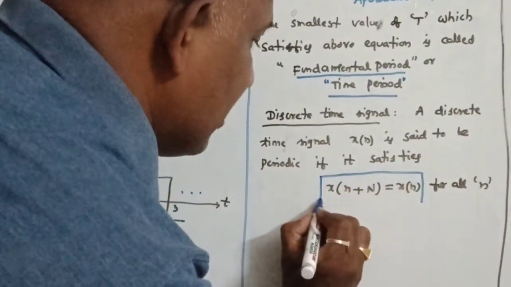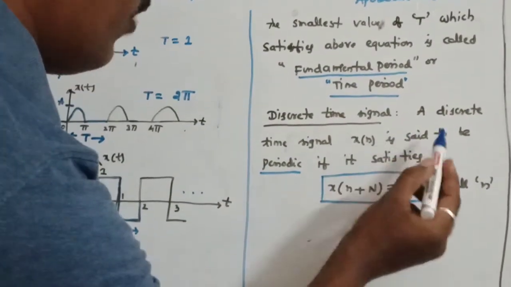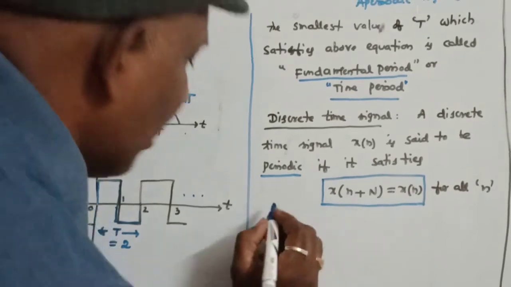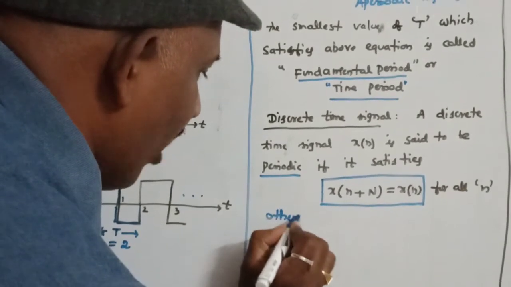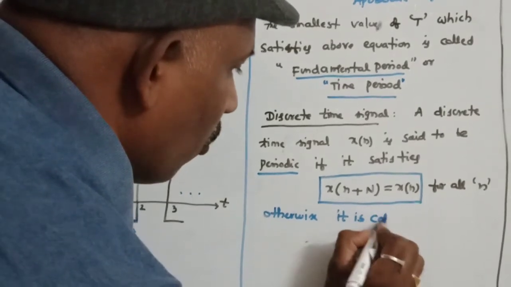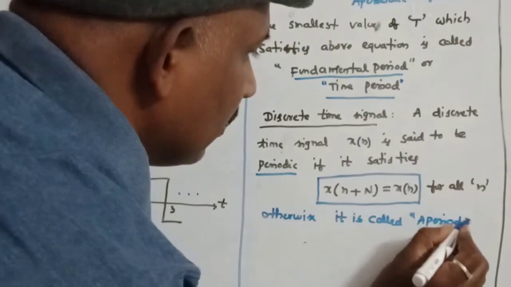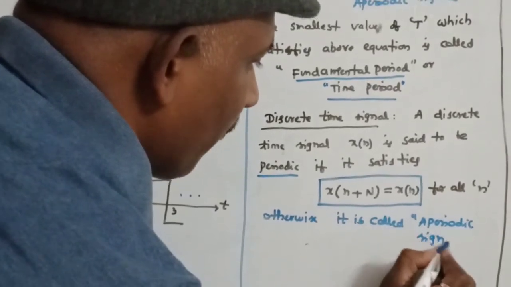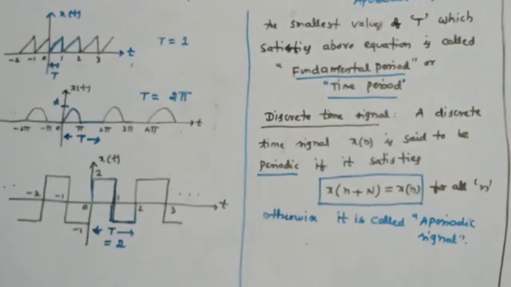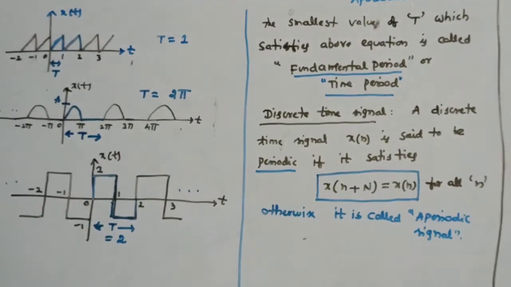Otherwise, if this equation is not satisfied, it is called an aperiodic signal.